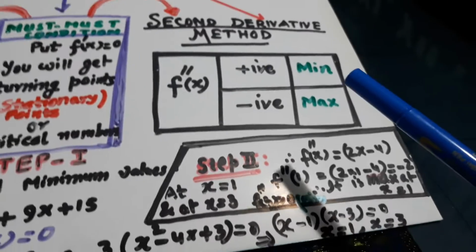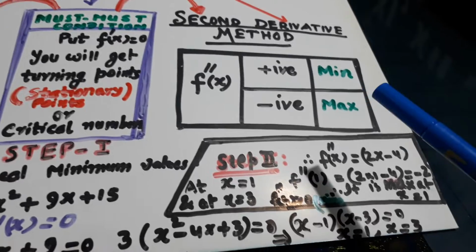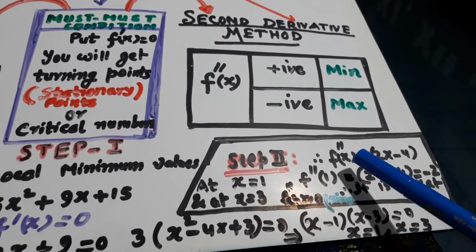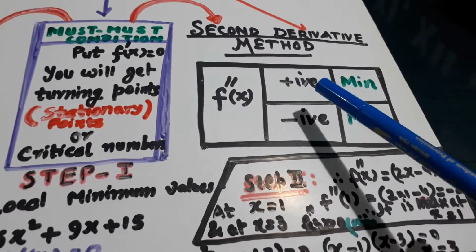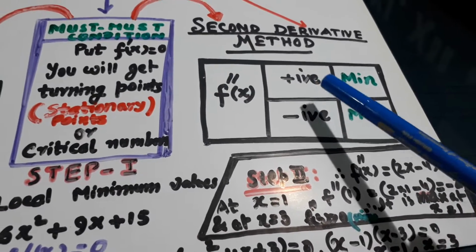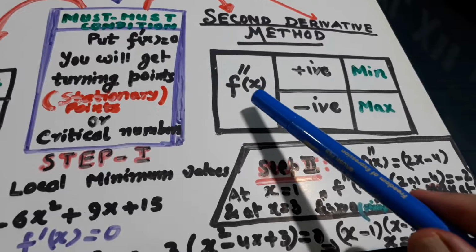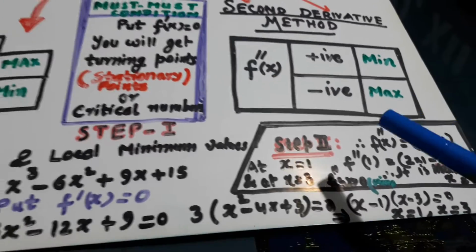Whereas in the second derivative method, take the second derivative. If the second derivative at the turning point comes positive, it is minimum. If it comes negative, it is maximum.